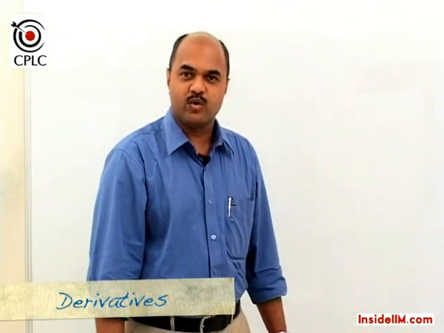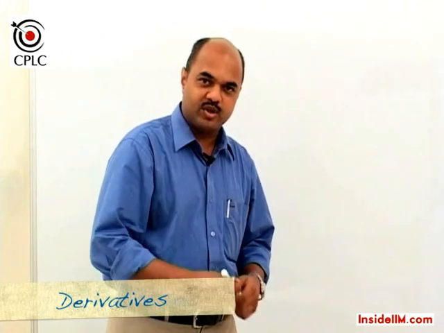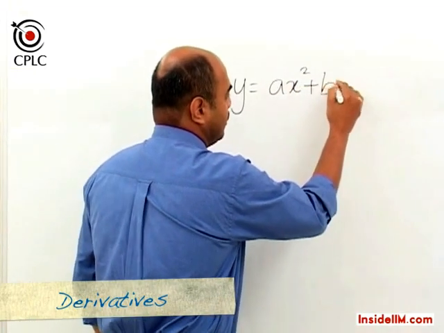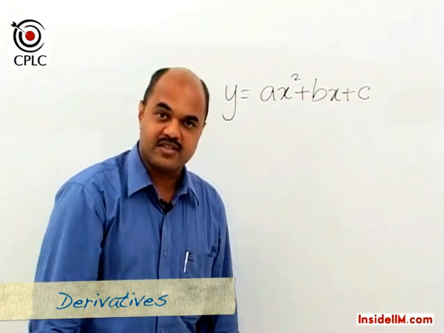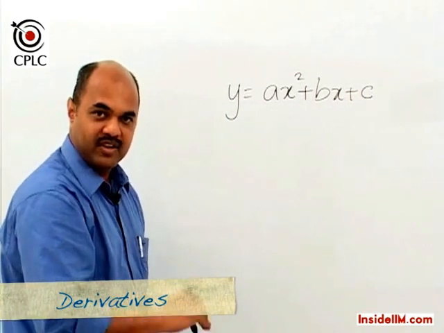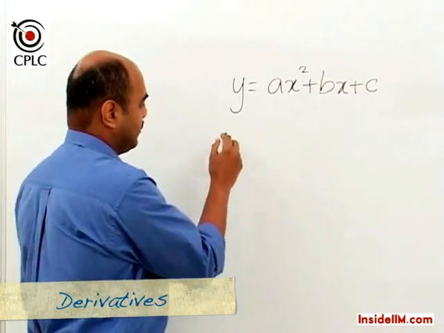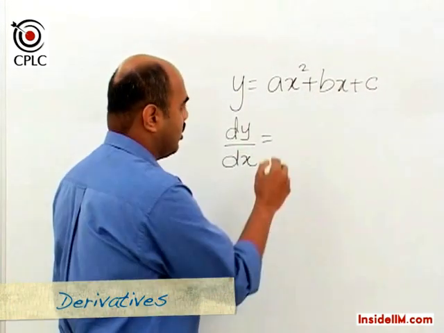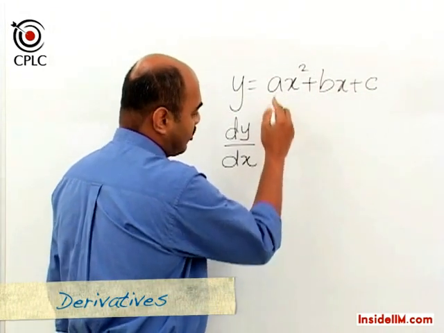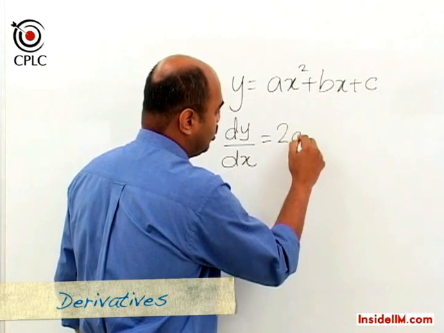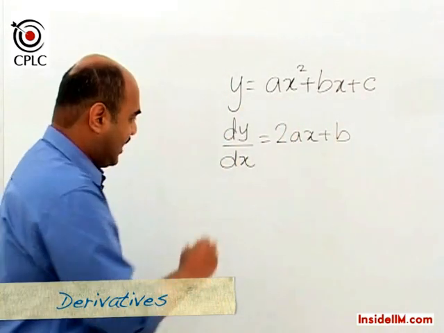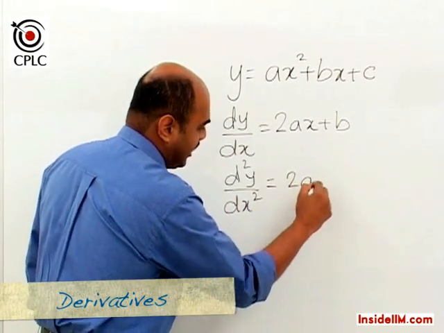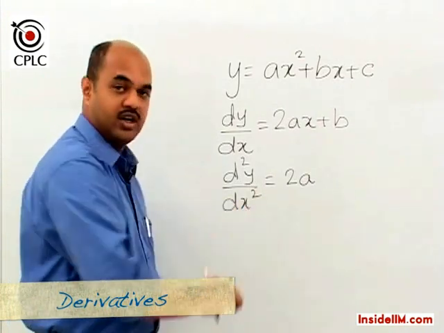Let's take an example of a quadratic function and try to understand this method of derivatives. Suppose we take a quadratic function in its general form, which is ax square plus bx plus c. Now in our step-by-step method, after generating the function, the first step was to find the first order derivative, which when we solve using derivatives, you will get 2ax plus b. And in the second order derivative, when we find the derivative of the derivative, we would get 2a as our second order derivative.